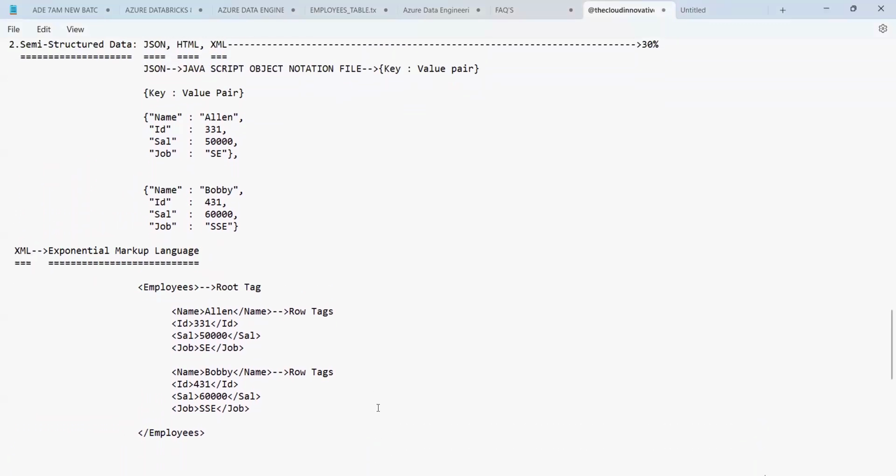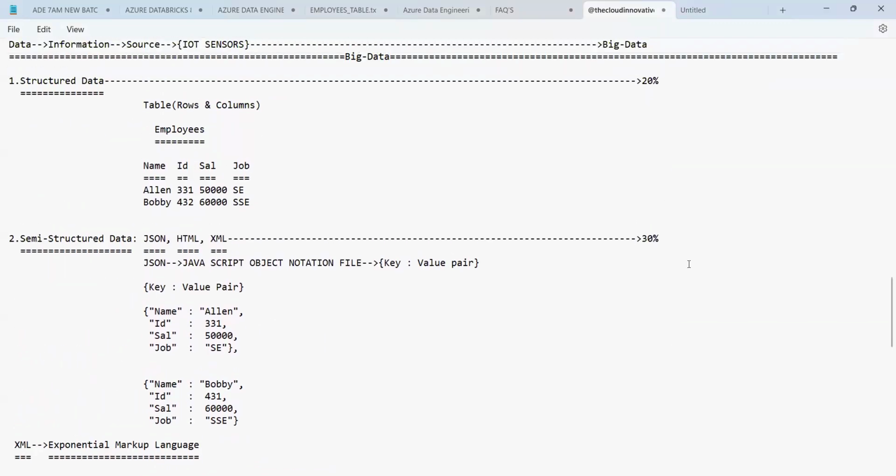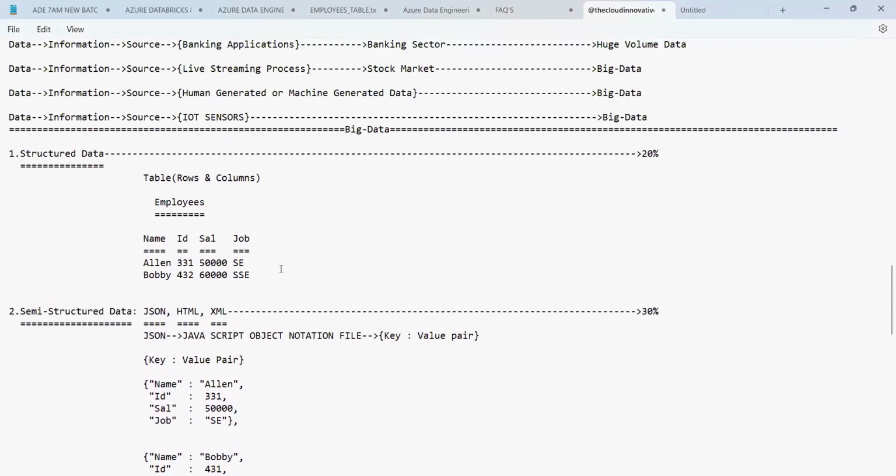So now, everyone, can you see it? 50% of the time the data engineer is dealing with unstructured data, and 30% and 20% you will have semi-structured and structured.